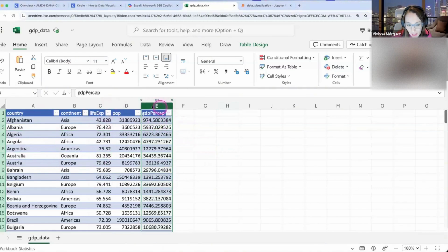Oh, Chris has a really good question. What's the currency of this column? Because this column is talking about money. Usually you should compare apples to apples, so you would have it in the same currency. In this case, all of it is in dollars. For example, Afghanistan doesn't use dollars, they use their own currency, but you have to convert that into one currency so you can compare apples to apples. So all these numbers in here are in dollars, but that's an excellent question.